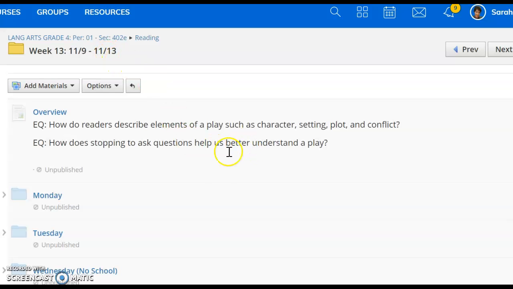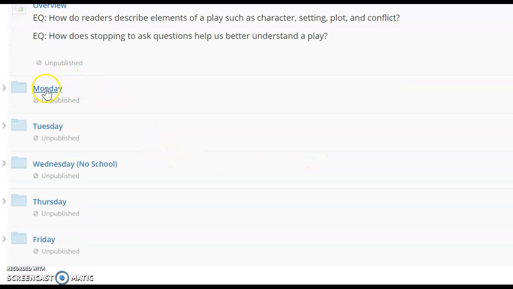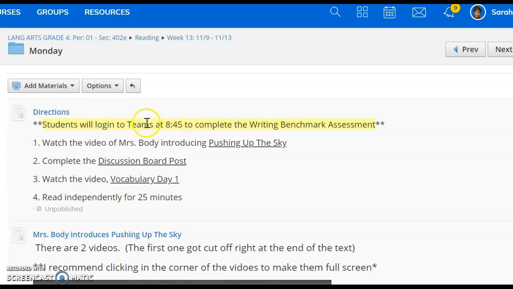Through November 13th. You can see here, based on these two questions, that we are going to describe the different story elements of a play, such as character, setting, plot, and conflict. Conflict, which we know refers to the problem. We're also going to focus on that strategy that we've been using of stopping to ask questions to help us better understand a play.